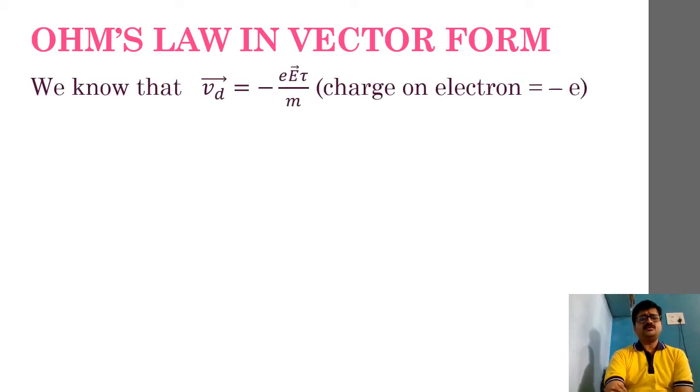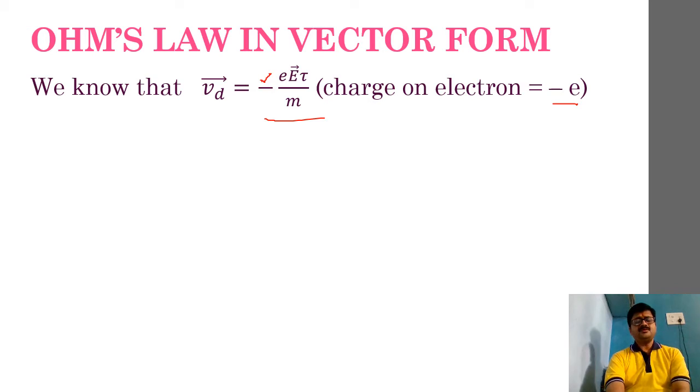In order to do that, firstly we'll recall the drift velocity equation. Drift velocity vector Vd can be written as minus e, vector E, into tau divided by m, where this negative sign is given as the charge on the electron, as you can notice here.